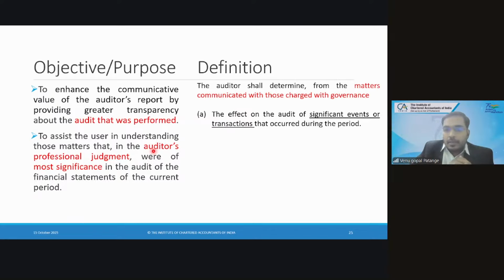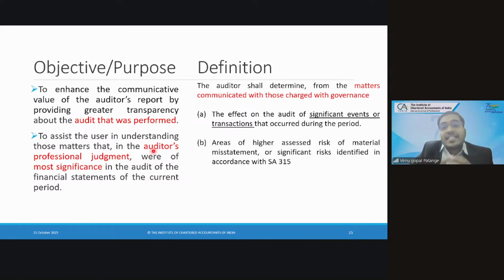Next, areas of higher assessed risk of material misstatement. So you found pending litigation is a high risk area. You don't know when the case will be completed and a huge penalty may be levied on the company. For that, provision is not made because it is still lying in contingent liability.